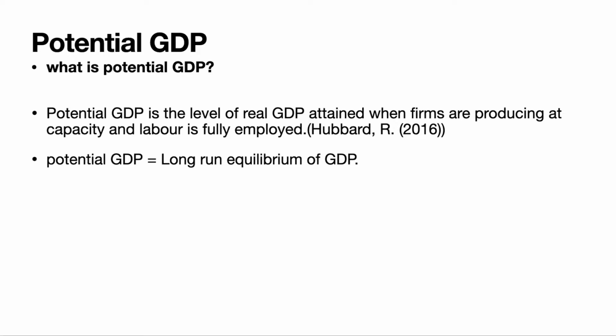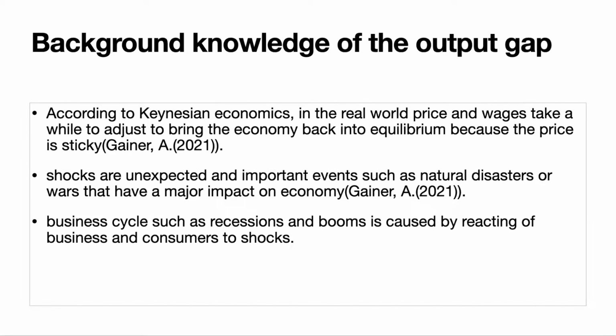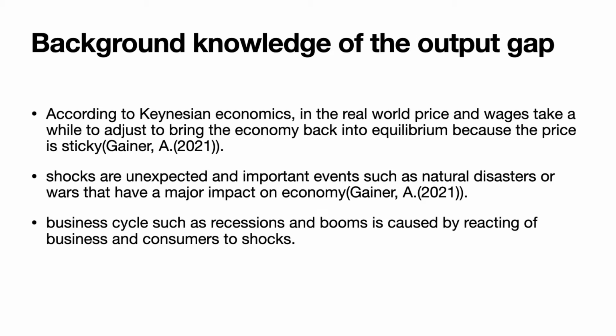Potential GDP is the level of real GDP attained when firms are producing at capacity and labor is fully employed. The potential GDP is the highest GDP we can get from a healthy economy. The potential GDP is also equal to the long-run equilibrium of GDP. According to Keynesian economics, in the real world, prices and wages take a while to adjust to bring the economy back into equilibrium because prices are sticky.